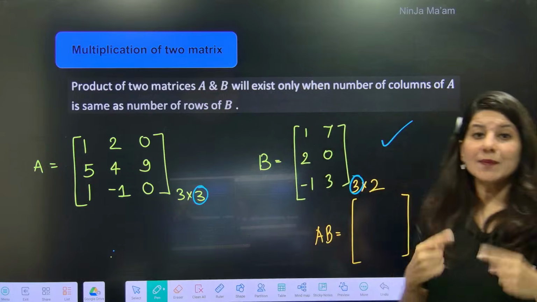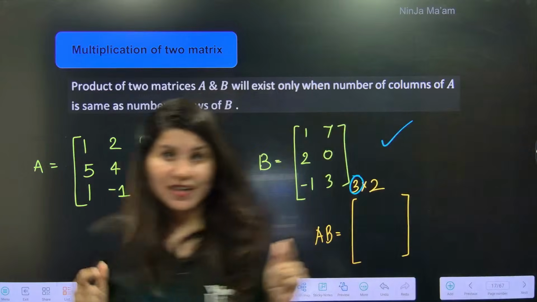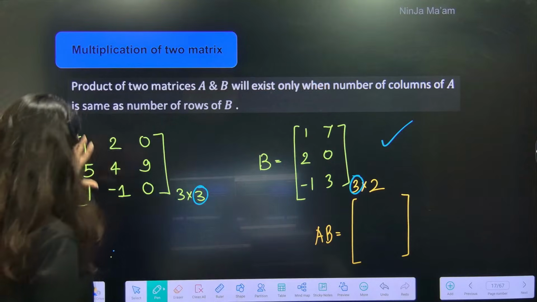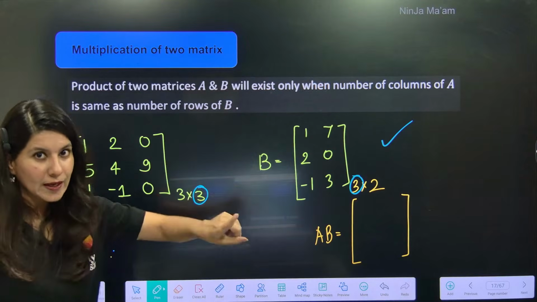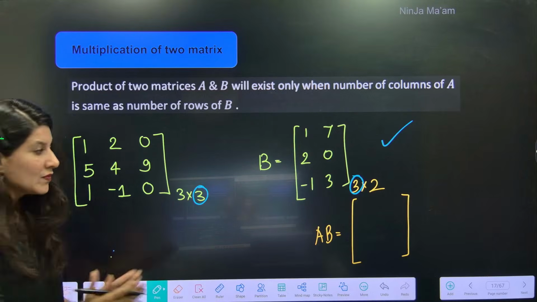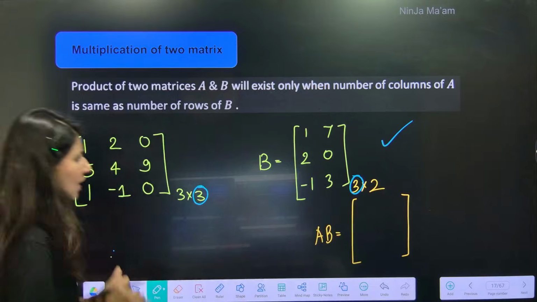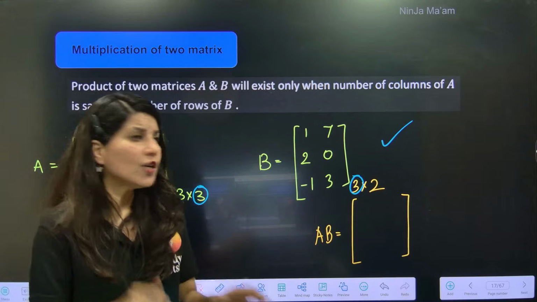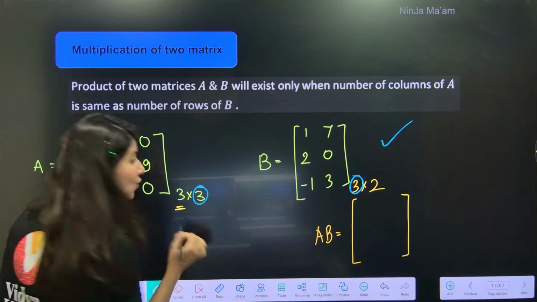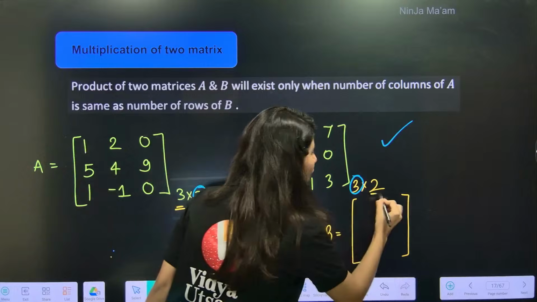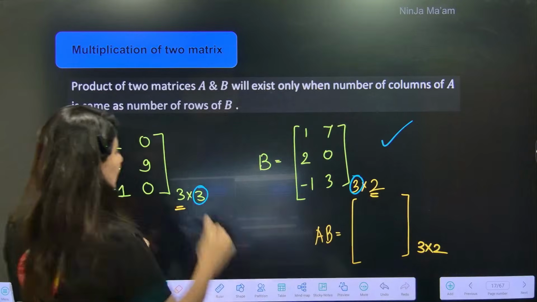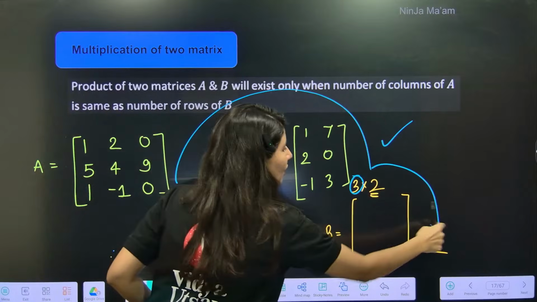Now, how to multiply two matrices? Please understand very carefully because so many students get confused and make calculation mistakes over here. This is your matrix, this is your matrix. Now, your matrix multiplication is possible, and AB we will calculate. But tell me what would be the order of the newly formed matrix? Order will be number of rows of first matrix cross number of columns of second matrix. This into this will be the order of the matrix.